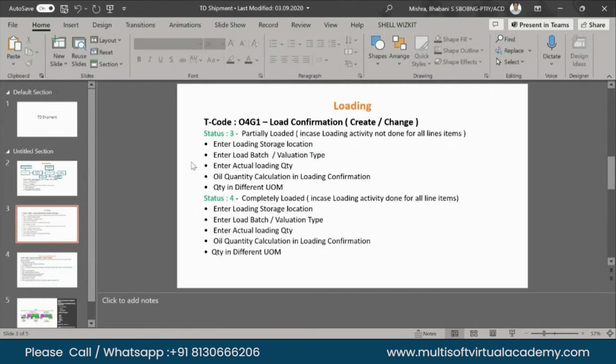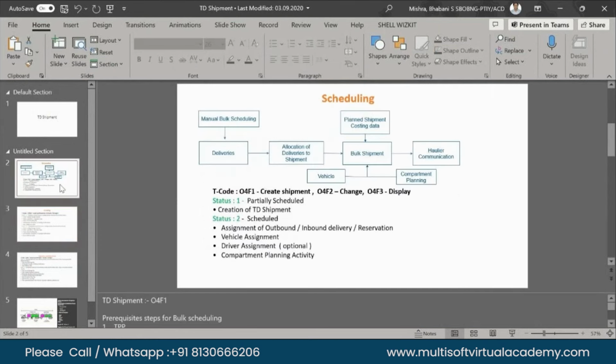And you can see that in scheduling, we have status 1 and status 2, partially scheduled and fully scheduled. The scheduling, loading, and delivery confirmation has six statuses. Status six means our delivery confirmation has been done and the process has completed. Whenever we say status 1 and 2, it comes under the schedule part, partially scheduled and fully scheduled.